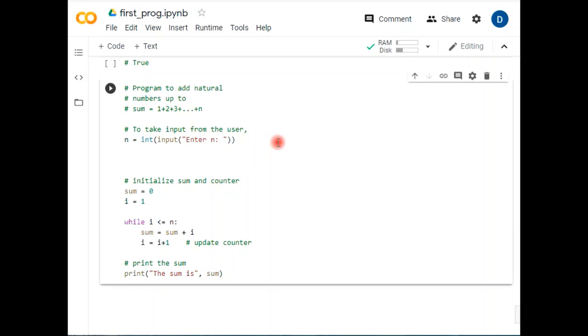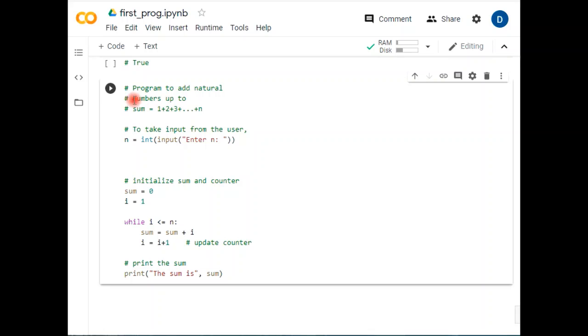So let's begin with a very simple program. Here we are just taking one example of a while loop. I've taken a very simple example here to make it quicker for you. First of all, I have taken a program to add natural numbers. Natural numbers are 1, 2, 3, 4, 5, 7, 8, 9, 10, up to so many numbers.